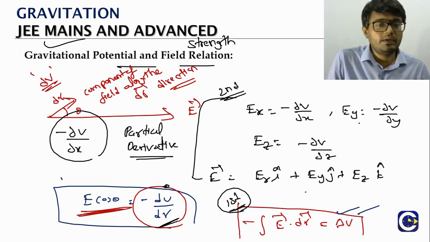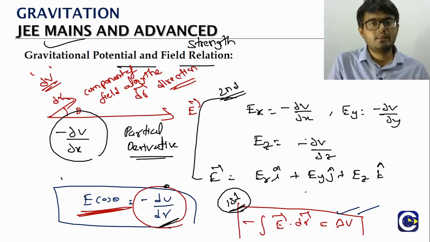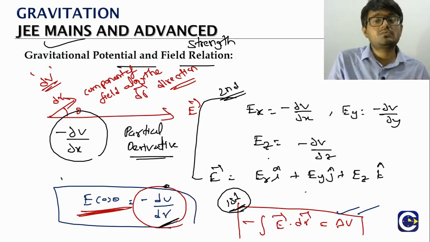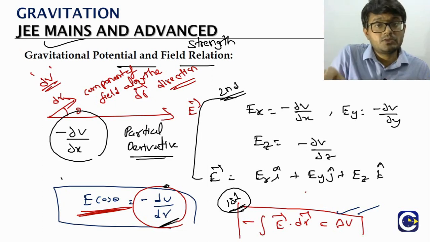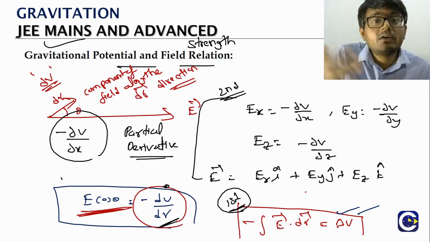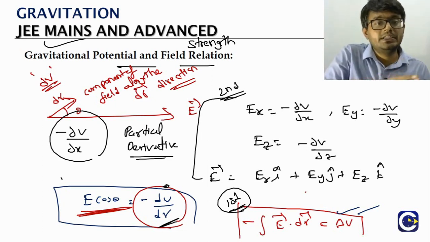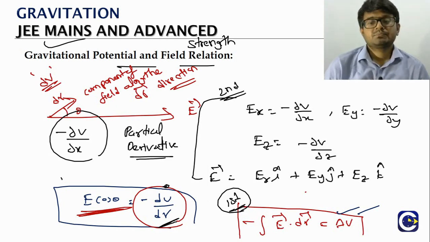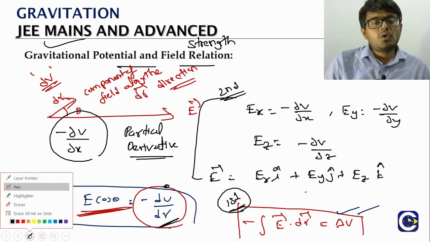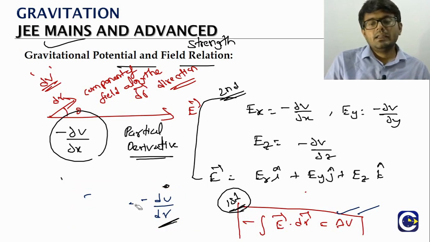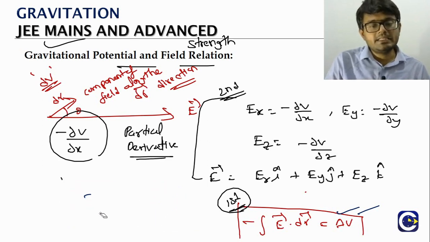Minus dou V by dou y will give us Ey, the component along the y direction. Minus dou V by dou z means the negative of the partial derivative along the z direction. That will give us the gravitational field component along the z direction. Overall field is Ex into i plus Ey into j plus Ez into k.